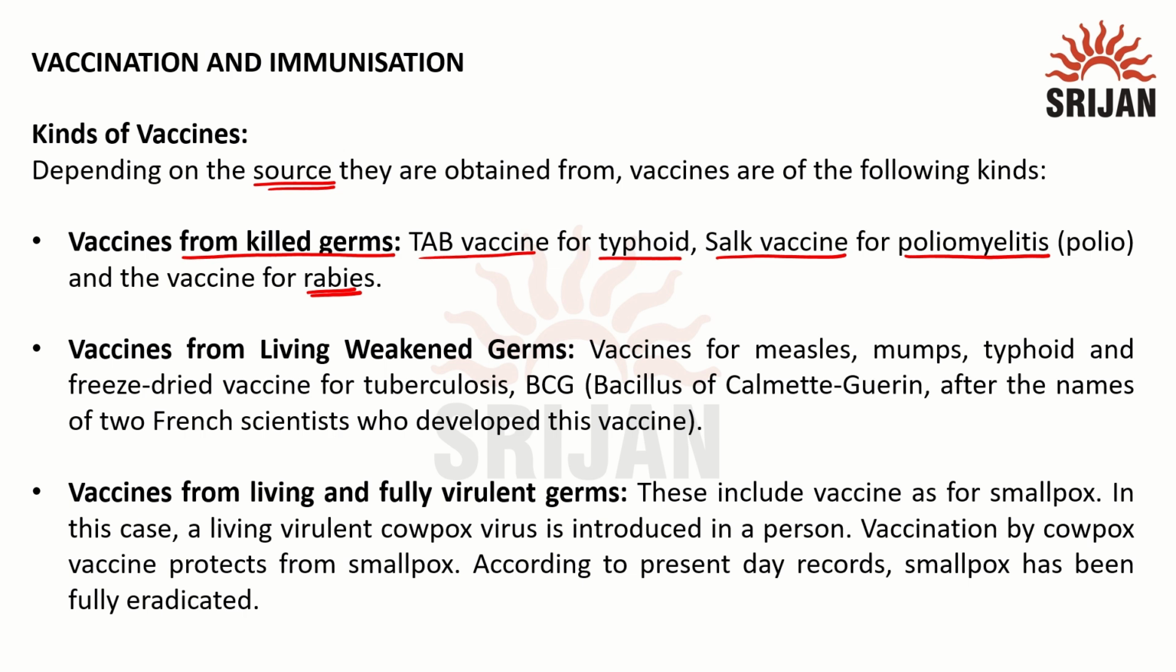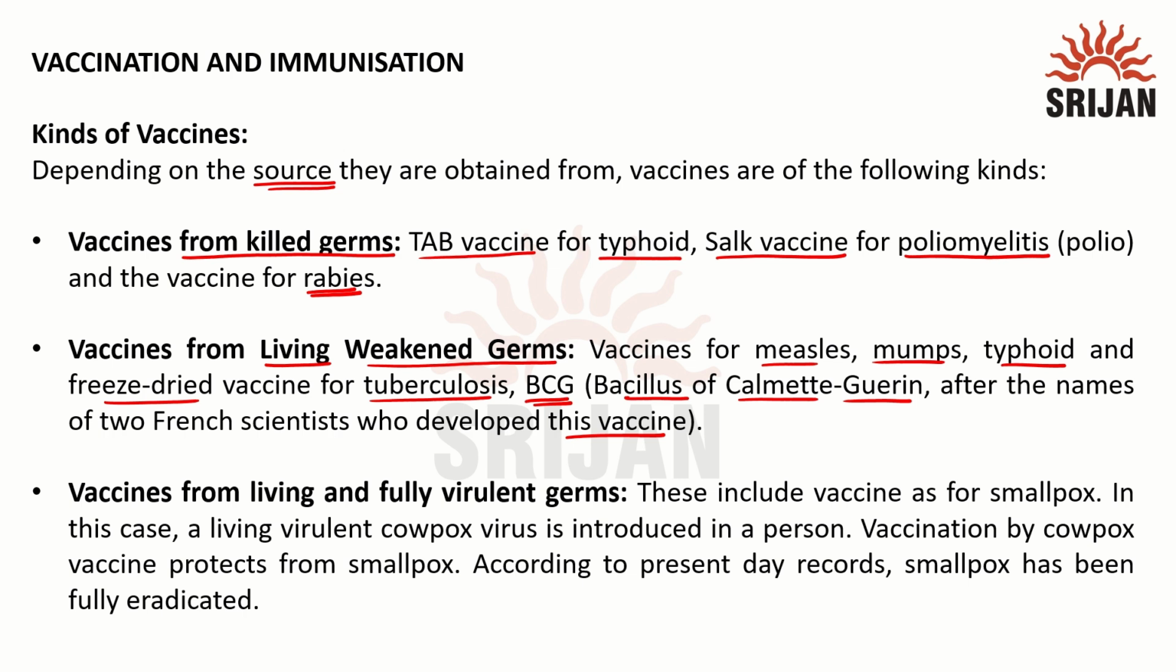Next, we can also administer vaccine containing living but weakened germs. This includes diseases like measles, mumps, typhoid, and the freeze-dried vaccine for tuberculosis, that is BCG. BCG stands for Bacillus of Calmette and Guerin, after the names of two French scientists who developed this vaccine.